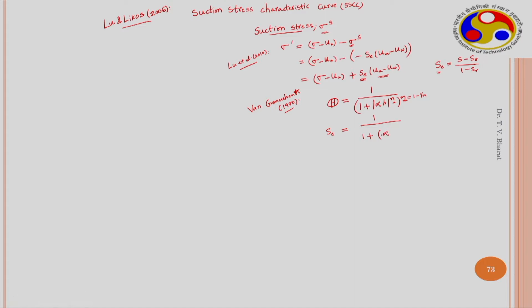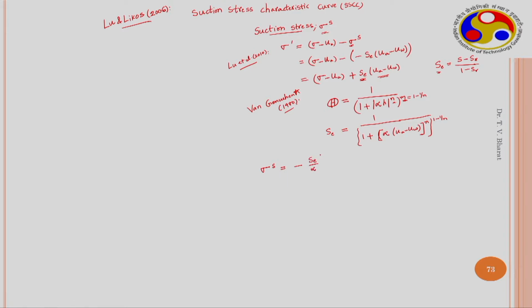They have used alpha and (UA minus UW) power n, power 1 minus 1 by n. So this expression they used. Then the effective stress equation is written in terms of SC.